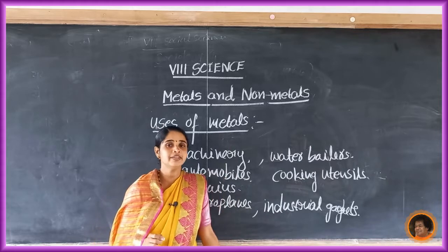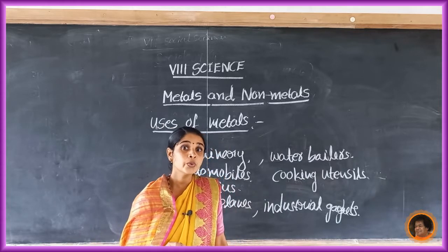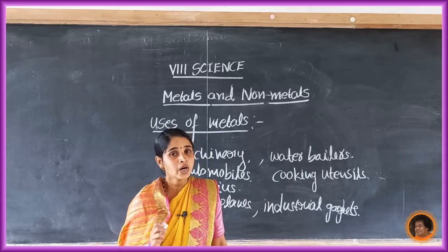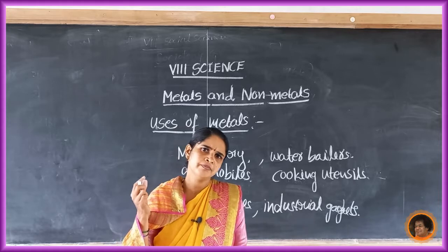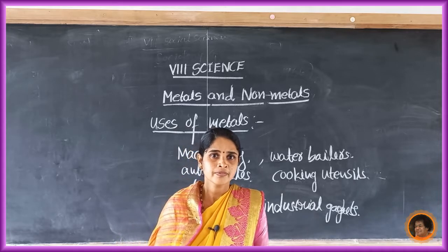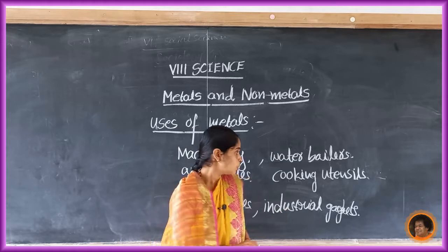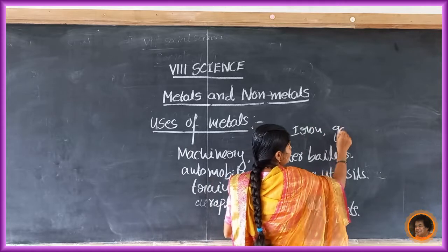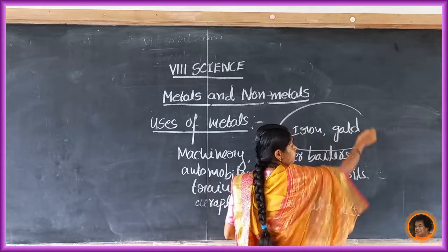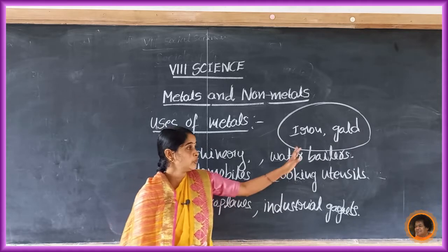And which metals are used in ornaments? Gold and silver. Why are these two metals used in ornaments? Iron is a metal and gold is also a metal. These two are metals, but in ornaments we use gold only.